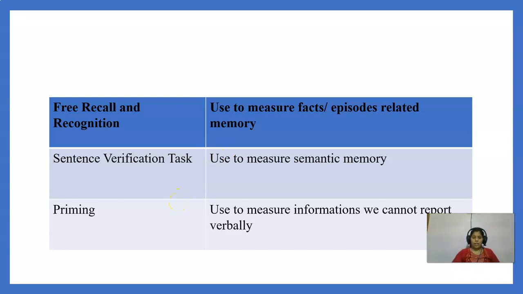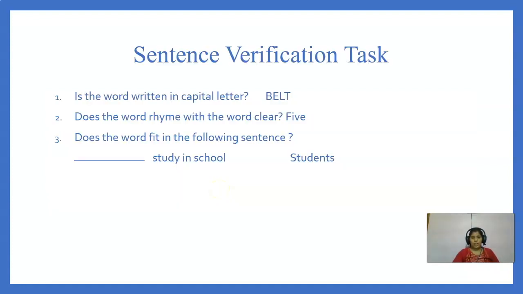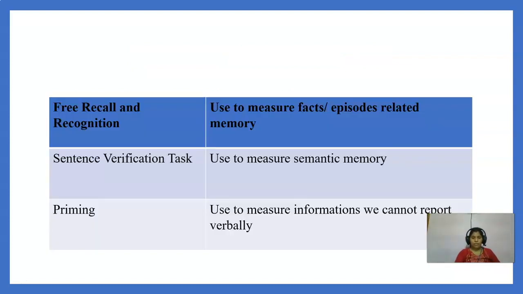Second one is sentence verification task. Sentence verification task is used to measure semantic memory. We all know that semantic memory of factual information, we don't forget them. So in sentence verification tasks, this kind of items are used. Students are asked this kind of questions and they have to write whether it is true or false. Like in the first question, they have to identify whether it is a capital letter or not. Or in the second one, they have to say whether the word clear rhymes with the word five, true or false, like this. So this is sentence verification task.